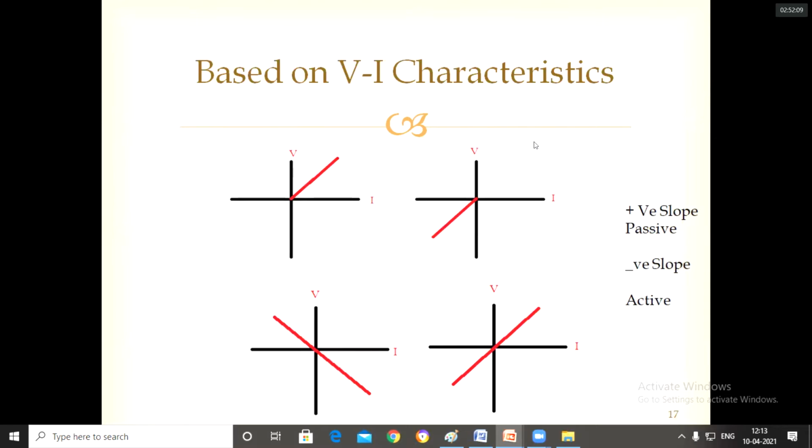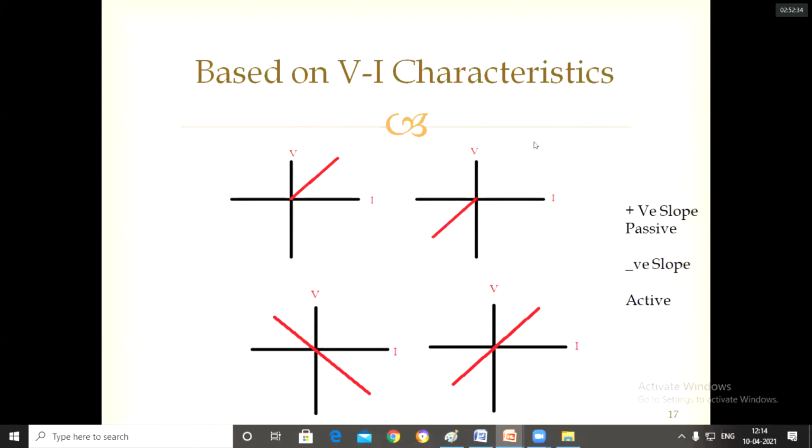Next, I want to say on the basis of characteristics. On the basis of characteristics, I want to say whether the element is active or passive.